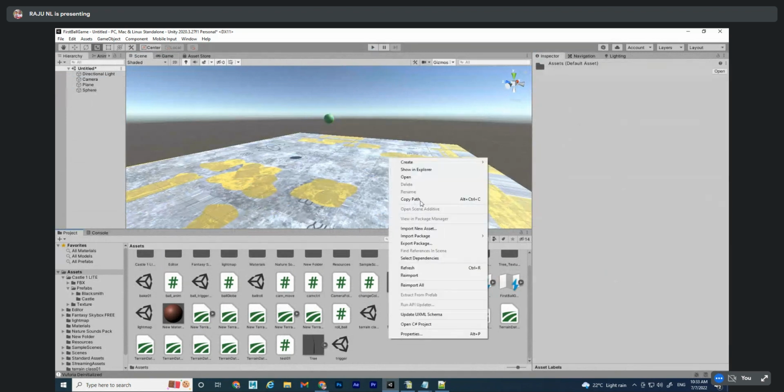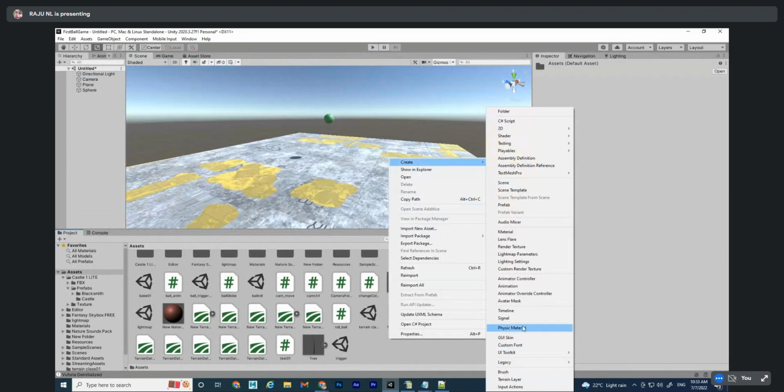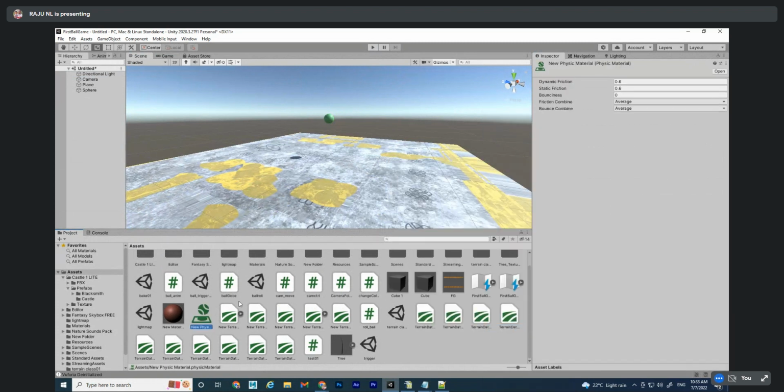And now you should create a physics material. Create a new physics material. This one. Okay, new physics material. So now, sorry, you can drag it onto this.